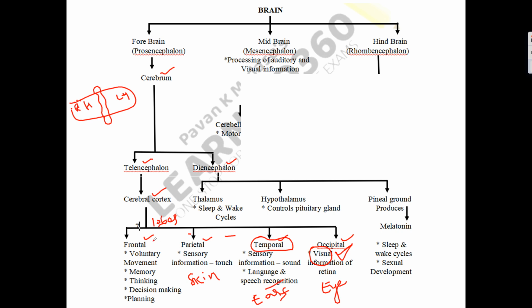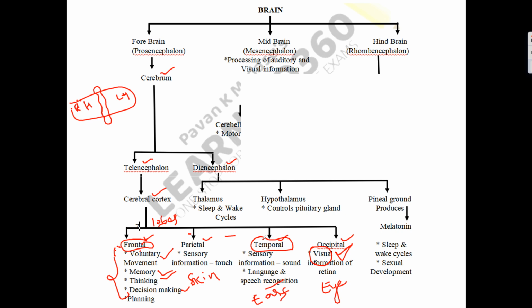Whereas the frontal lobe plays a complex role by controlling the majority of the activities. It takes care of voluntary movements, our memory, and the thinking process. Our decision making skills, planning skills, and management skills are all under the frontal lobe's control.